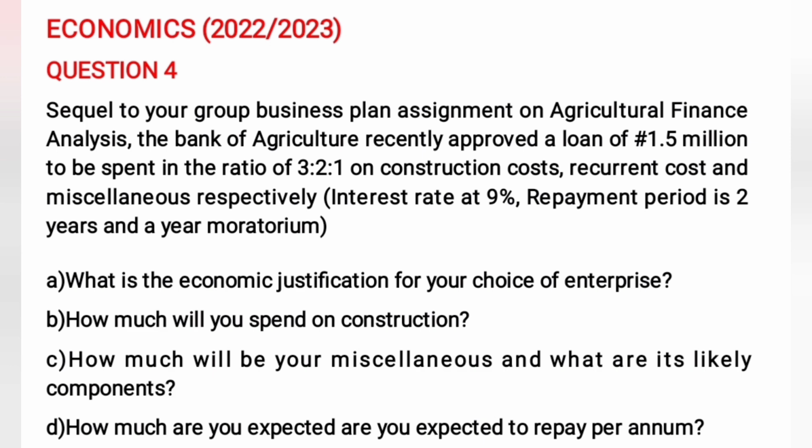Now, these are the questions. What is the economic justification for your choice of enterprise? Question B. How much will you spend on construction? Question C. How much will your miscellaneous be and what are its likely components? Then question D. How much are you expected to repay per annum? Okay, before we solve the question, let's start by writing out the information that we are given in the question.